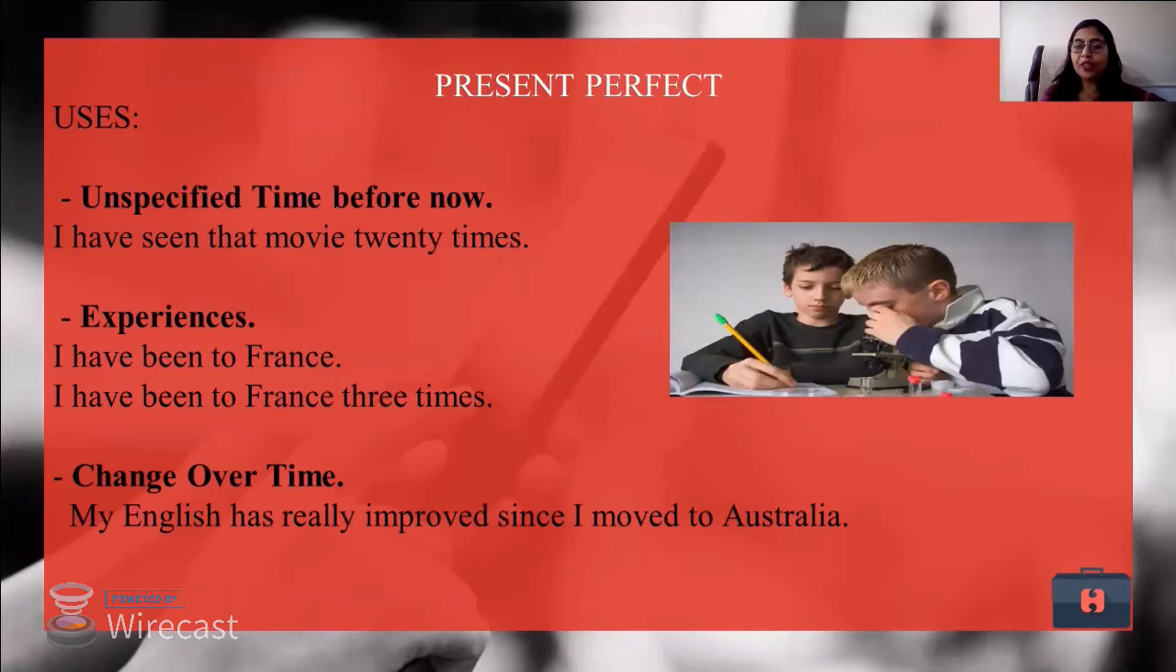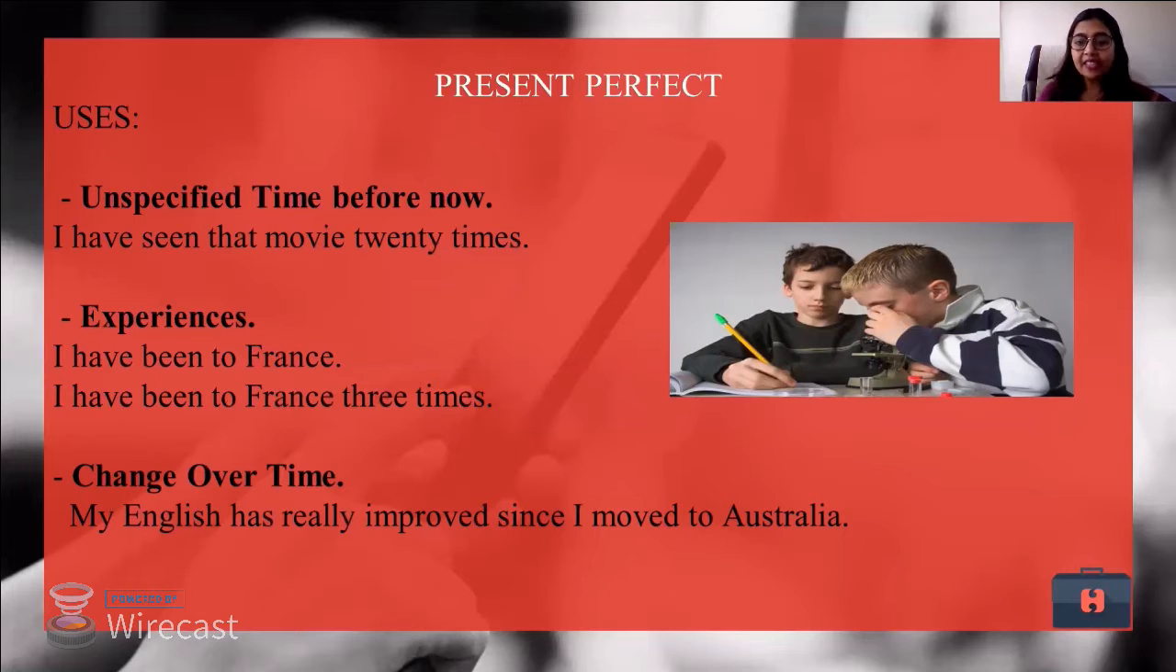Now, moving down to the next aspect of tenses, present perfect tense. Now, what is present perfect tense? Present perfect tense is a tense that tells you about some unspecified actions. Now, I have seen that movie 20 times. When can I say that? I cannot say that when I am watching the movie. I have to make sure that this is an action which was done sometime before but has a reference with it now. That is where I use present perfect tense.